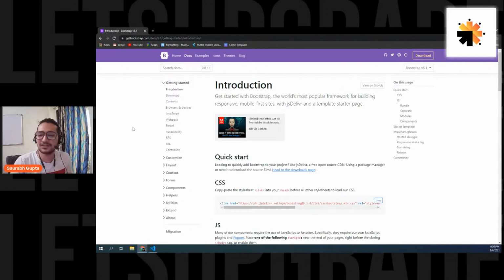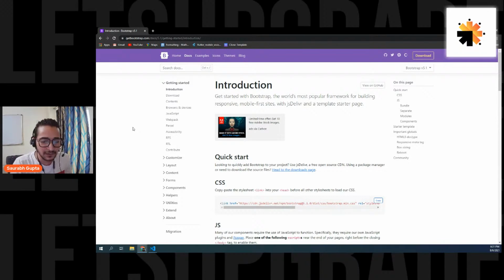Don't worry about that too much. But either download the CSS file and link it with your page, or directly get the CSS file link online. Now, it doesn't matter for us where they have stored that CSS file. We simply get the online link and directly link it in our page.